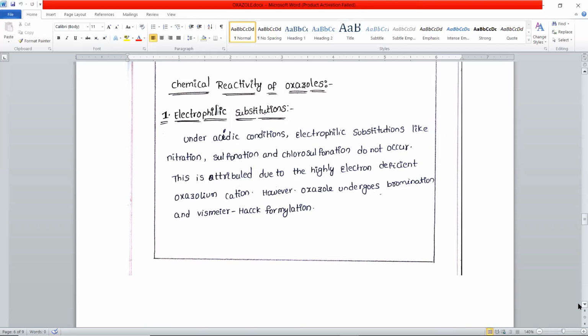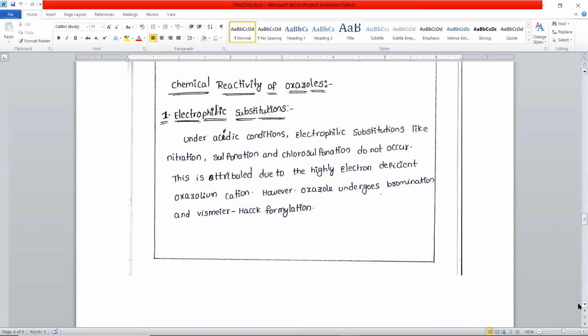This is attributed to the highly electron deficient nature of this oxazolium cation. That is, nitrogen is electron withdrawing. Therefore, the entire ring becomes electron deficient. That is, it becomes electropositive. Therefore, substitution of electrophile in the ring is difficult.